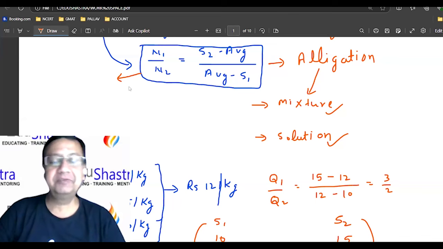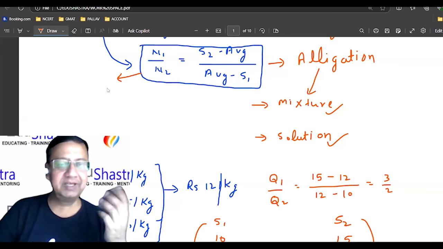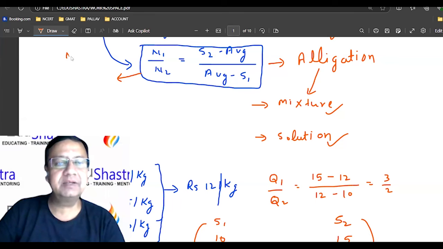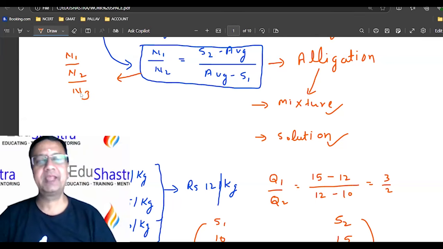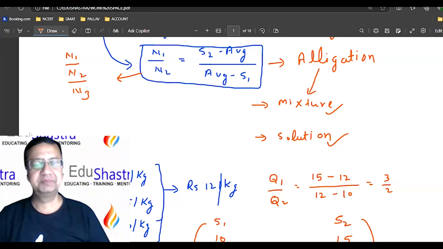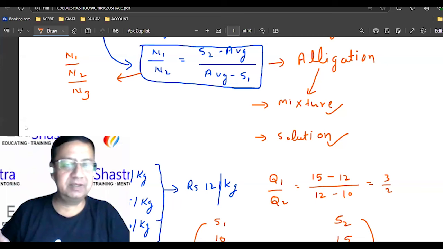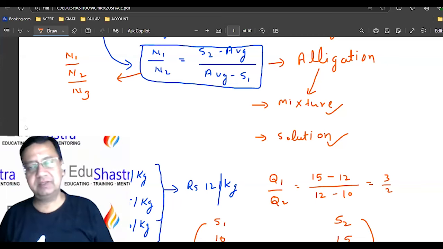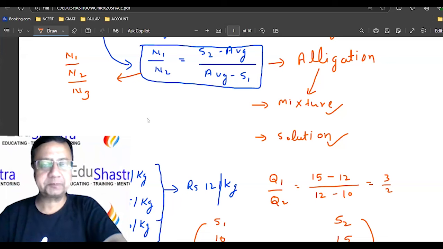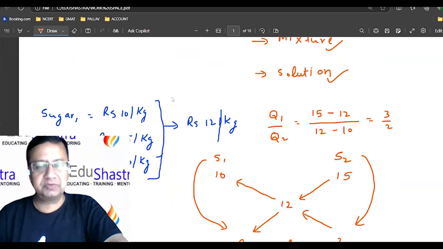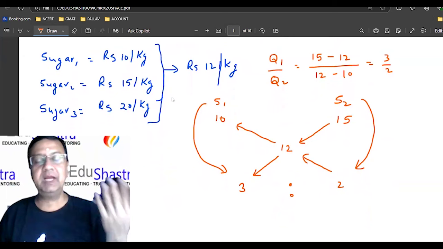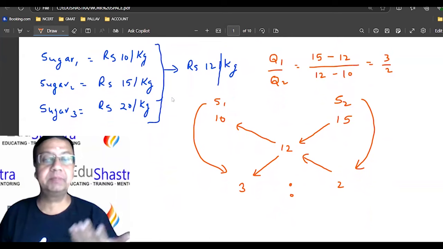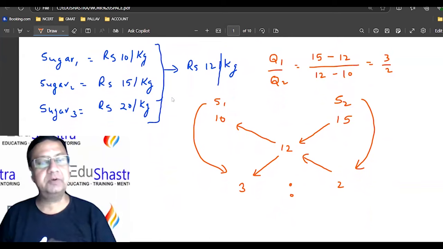And very simple, right? You can check here, when you're taking, say, three quantities, can you take a ratio something like n1 upon n2 upon n3? Is this the way? Can I take a ratio? No, we can only take a ratio for two values, right? So if you are having multiple quantities, we will apply this formula multiple times, right?